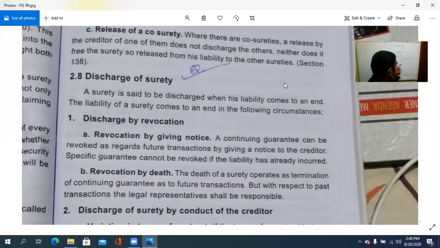So that is discharged by revocation by giving a notice and at the time of the death. So giving a notice, നാത്ത് എന്നാ പറഞ്ഞേ, ഒരു ക്രെഡിറ്റർക്ക് ഒരു നോട്ടീസ് കൊടുക്കുക, പക്ഷേ അത് ഫ്യൂച്ചർ ട്രാൻസാക്ഷനെ അഫക്ട് ചെയ്യും. ഓക്കെ, ഫ്യൂച്ചർ ട്രാൻസാക്ഷന് വേണ്ടിയിട്ട്. ഓക്കെ, specific guarantee cannot be revoked if the liability has already incurred. By revocation by death, the death of a surety operates as a termination of the continuing guarantee as to the future transaction, while with respect to the past transaction, the legal representative of the surety shall be responsible.